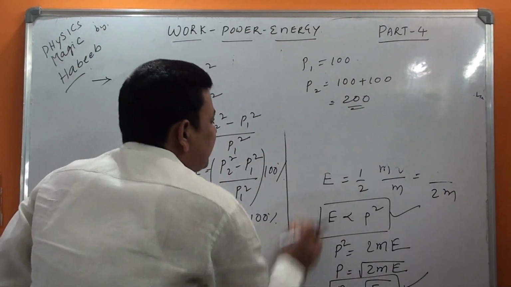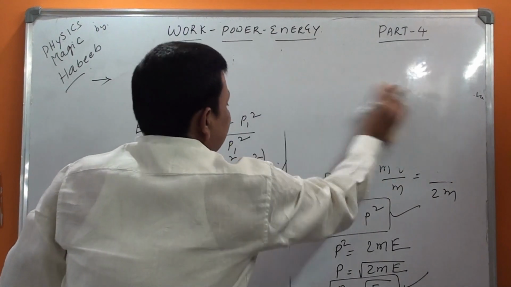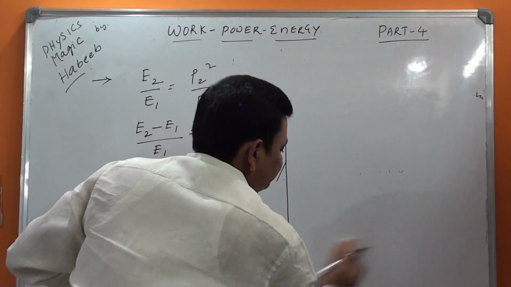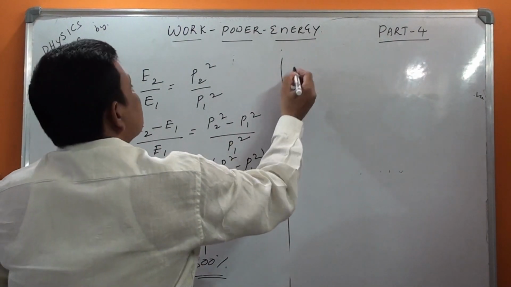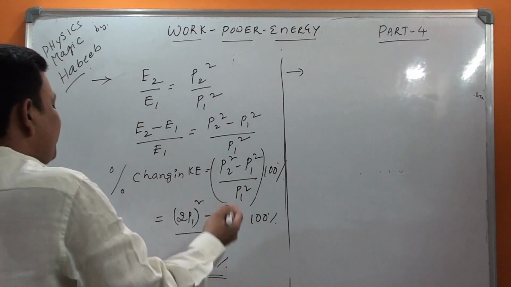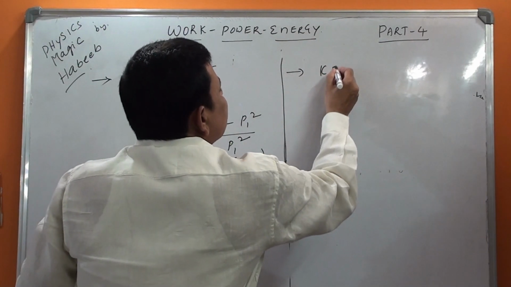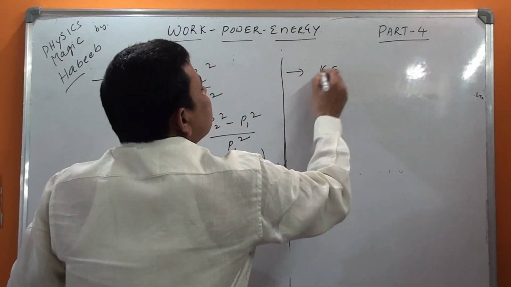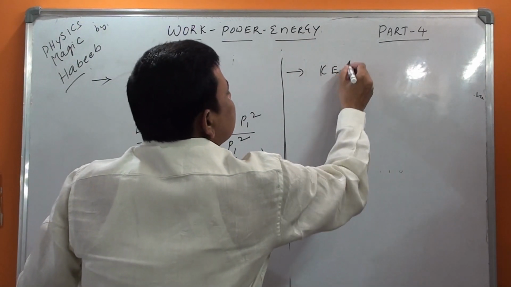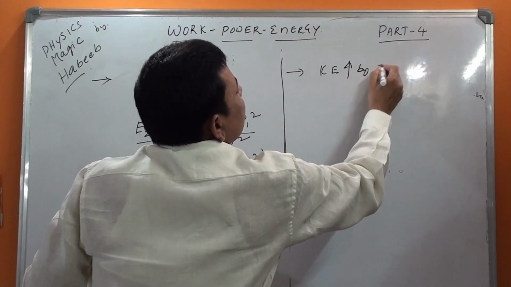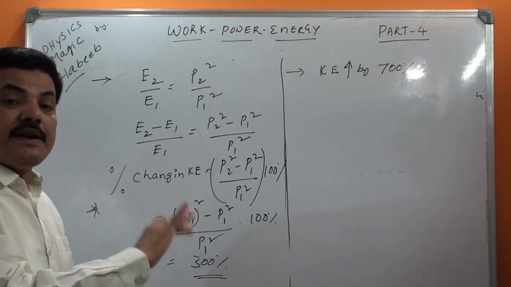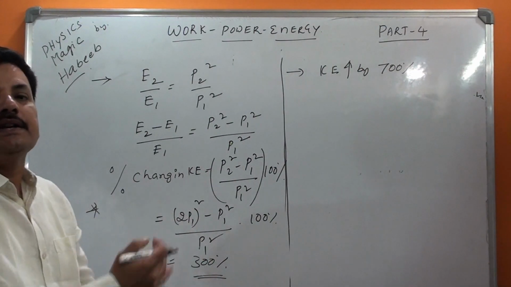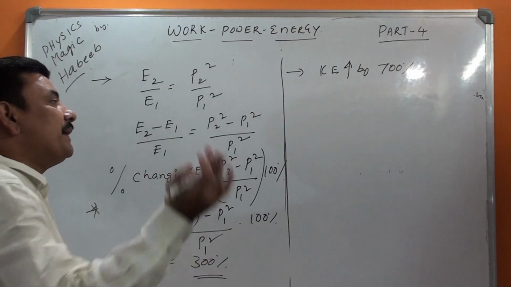Similarly, if it is asked like this, here is another question we will do. If the kinetic energy is increased by 700%, then what is the percentage change in the momentum?